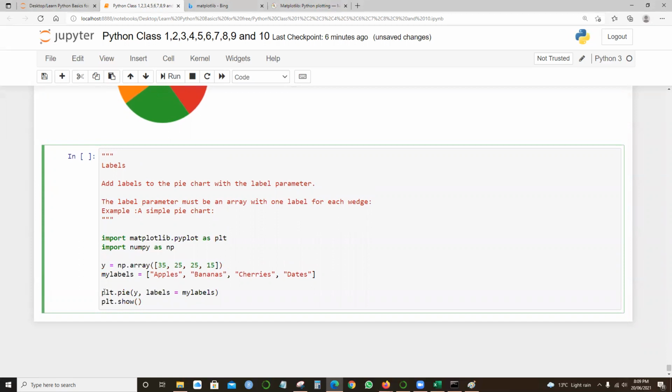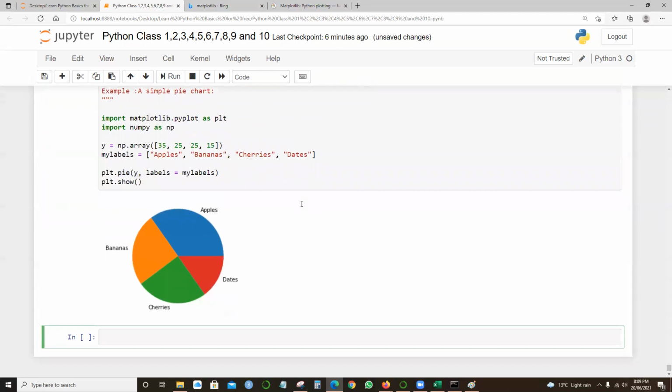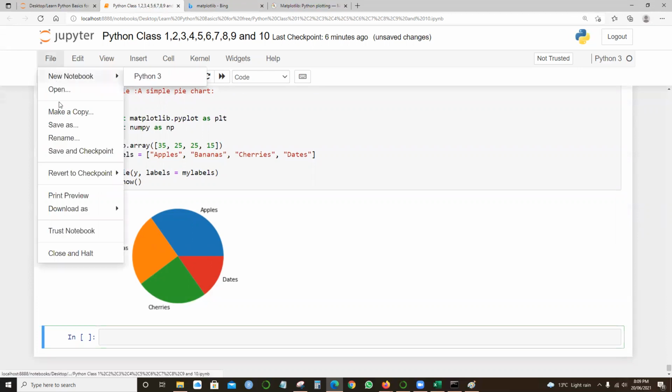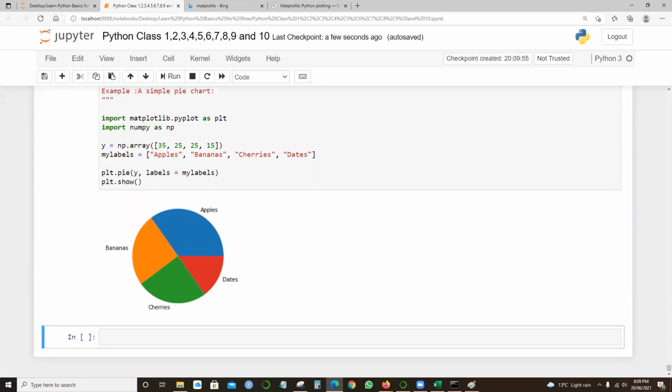So we have plt.pie y comma labels equals my labels, where I'm denoting my labels as apples, bananas, cherries, and dates, for 35 apples, 25 bananas, 25 cherries, 15 dates. So when I run this, I get clear detailed information like bananas, apples, dates, and cherries. So how we're going to label it, that's what the example is.